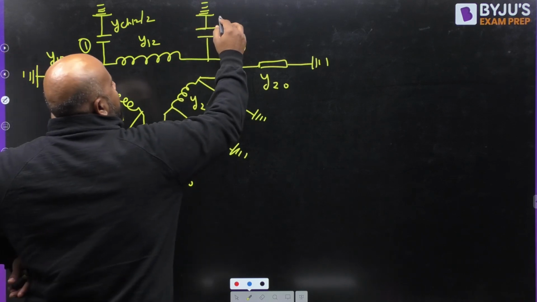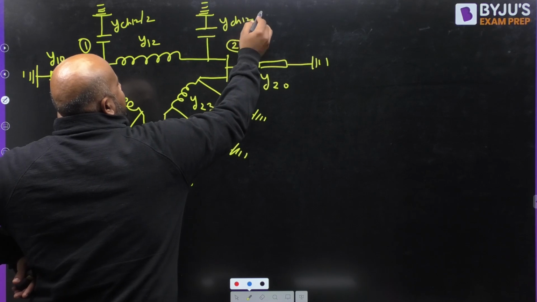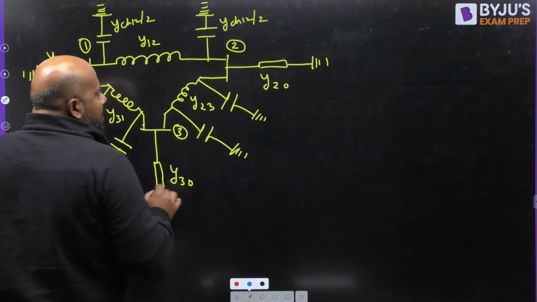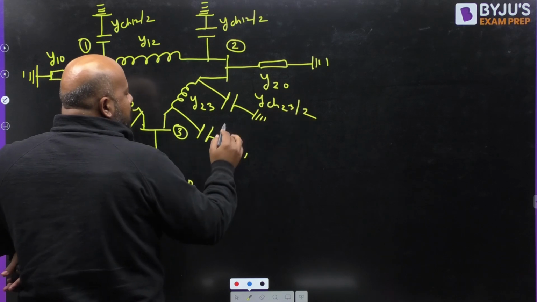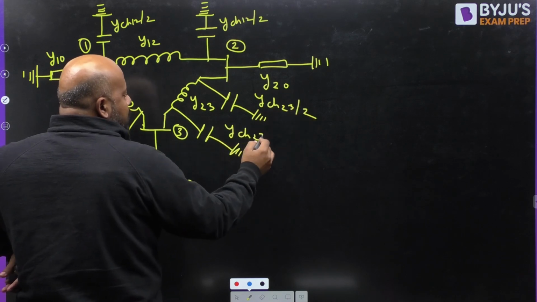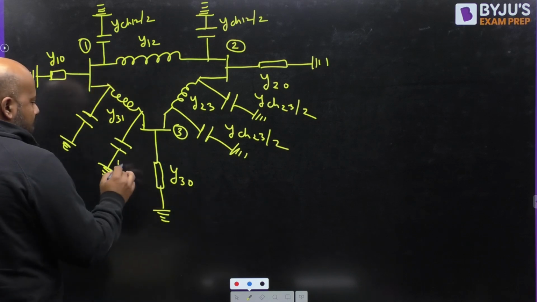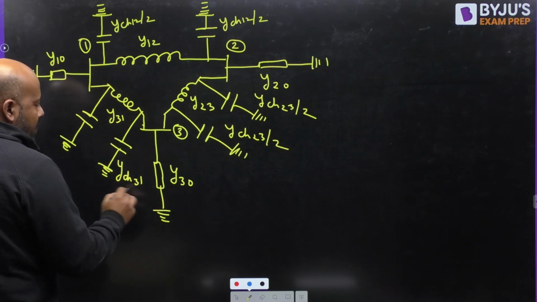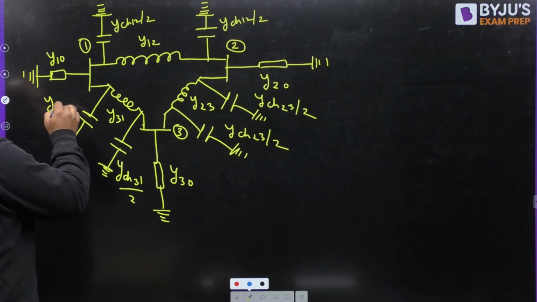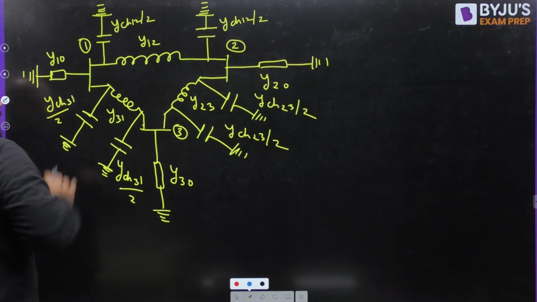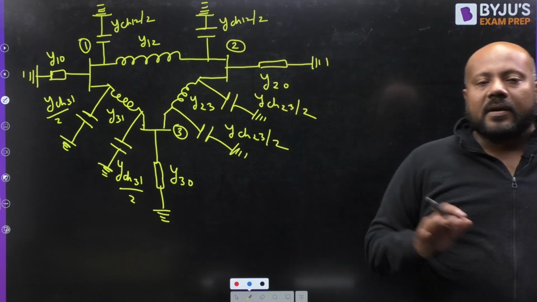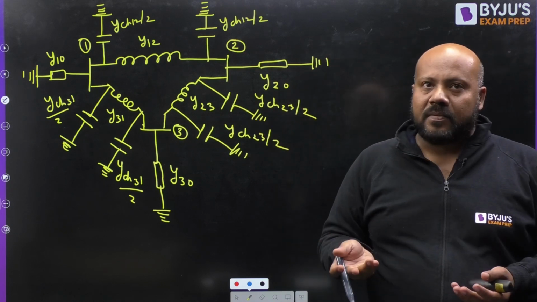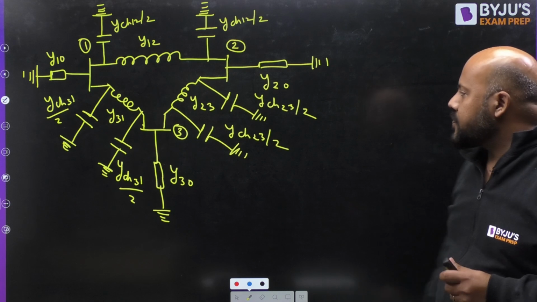Similarly, Y charging 2 to 3 divided by 2 at each end, and Y charging 3 to 1 divided by 2 at each end. So this is the most general case we are getting for a 3-bus system, which may be one possibility.